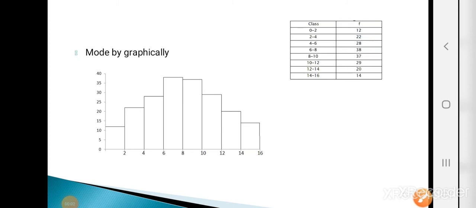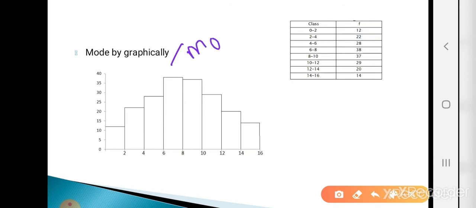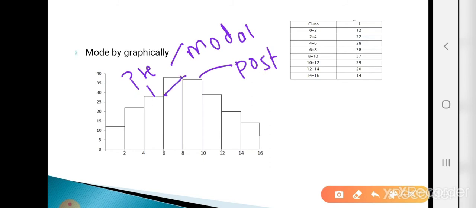Here the class 6 to 8 has the maximum frequency. So class 6 to 8 is called the modal class. Before the modal class there is the pre-modal class, that is the pre-modal bar, and after the modal class there is the post-modal class. Then how to calculate the mode by using the histogram? Join the right corner point of the modal bar to the right corner point of the pre-modal bar.